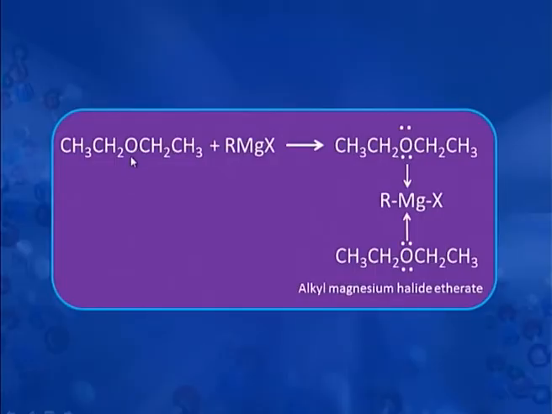Ethers are used as solvents in the preparation of organometallic compounds like Grignard reagent. Here again the basic property of ethers is used, because oxygen here has lone pairs of electrons which are donated to the electron-deficient magnesium in alkyl magnesium halide, and there is formation of an etherate.